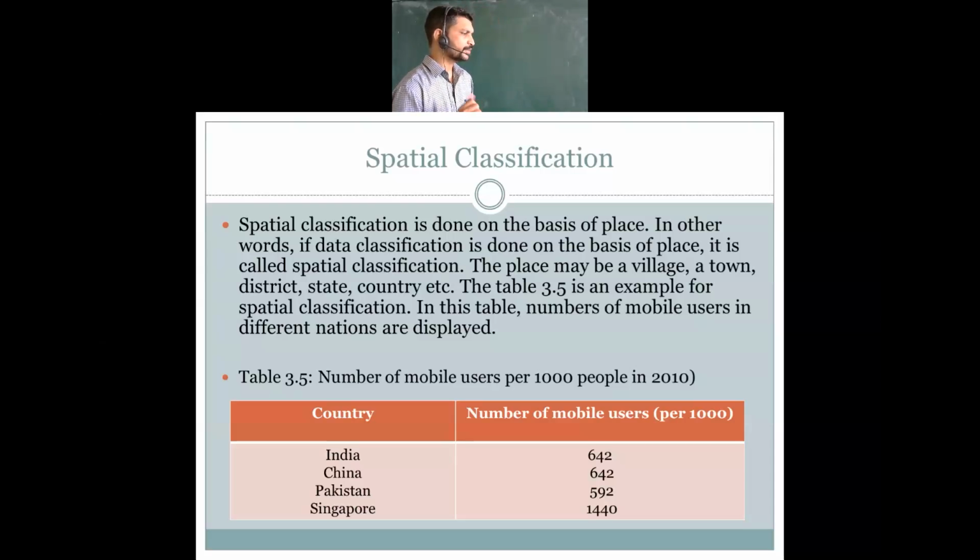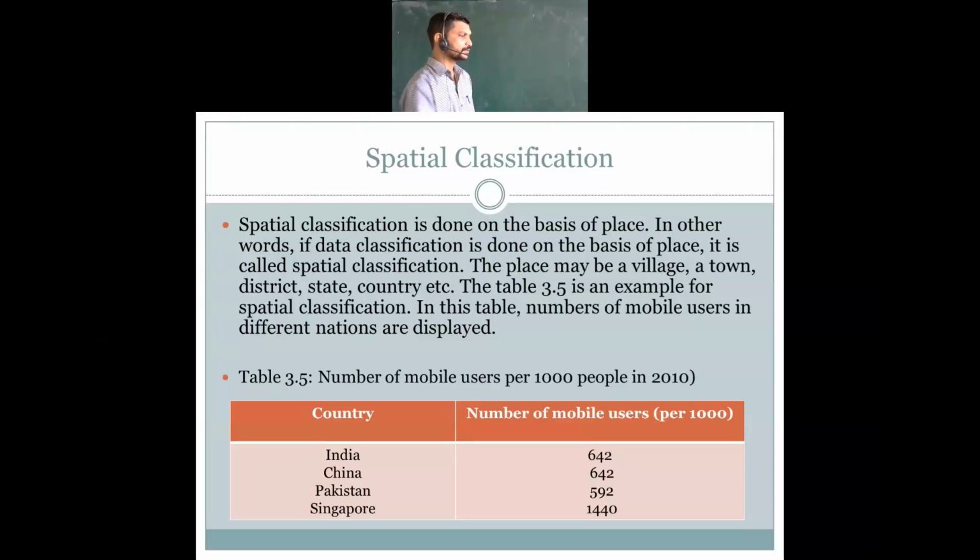This place may be village, town, district. From small places, one of the small villages, then cities, talukas, then districts, then states, then countries. This is on the basis of area. Remember the words: the basis of area or place.